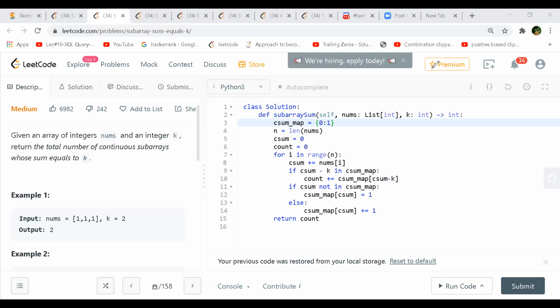So we can try storing all the previous sums, and if the previous sum plus k exists as the current sum, then this means that we have found a subarray with that given amount k. So how do we do this? We use a hash map.